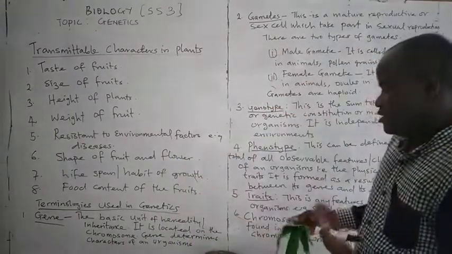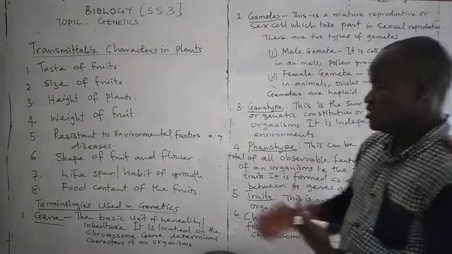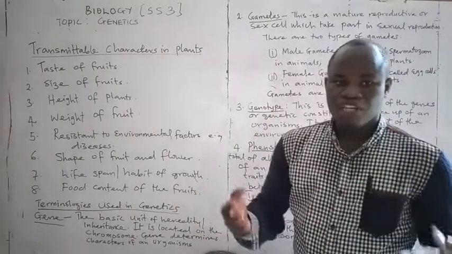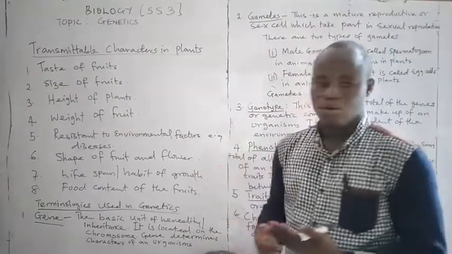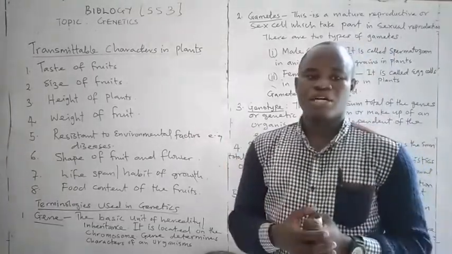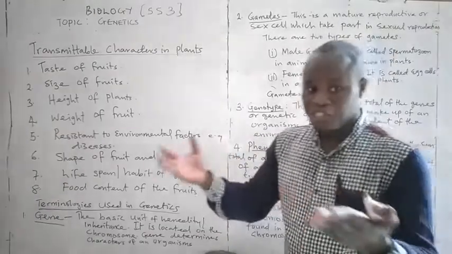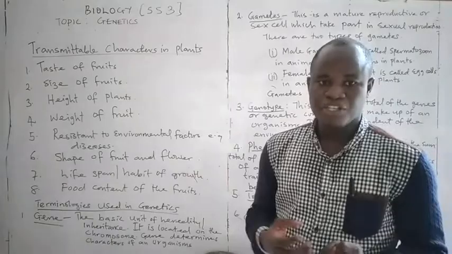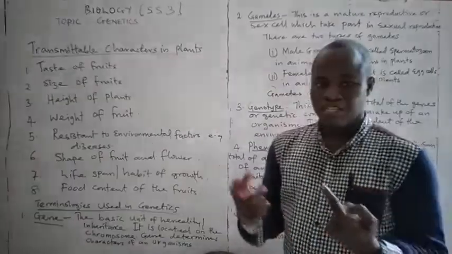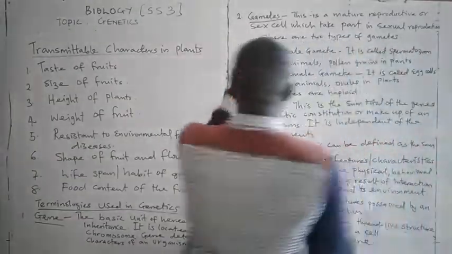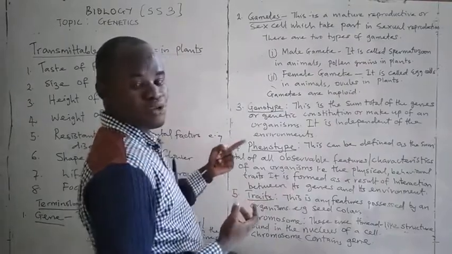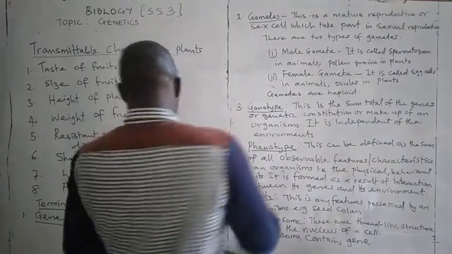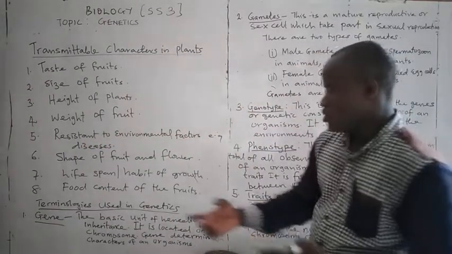Now, terminology used in genetics. I'm going to start from the basic one. Let me use this acronym. We have 3G. The first G is known as gene. The second one is known as gamete, while the third one is known as genotype. Let me start with the first one, gene.